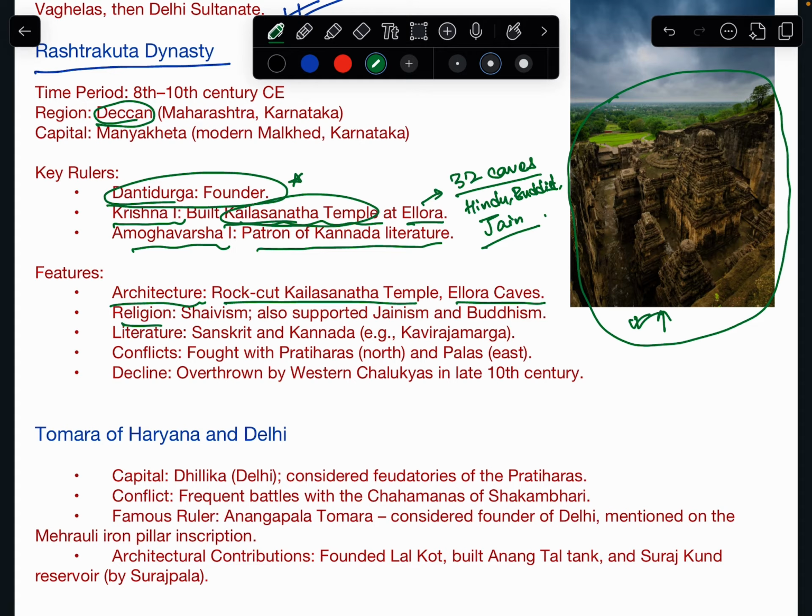Religion, Saivism, also supported Jainism and Buddhism. Literature, Sanskrit and Kannada. Okay. Conflicts, they fought with Pratiharas and Palas because the tripartite struggle was going on. Decline, they were eventually overthrown by Western Chalukyas in late 10th century.